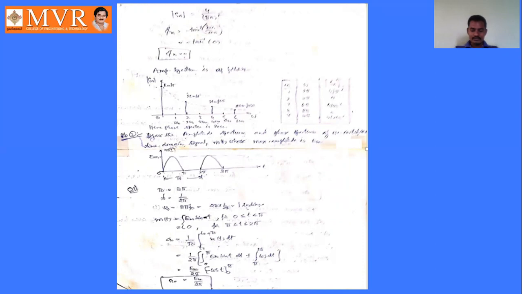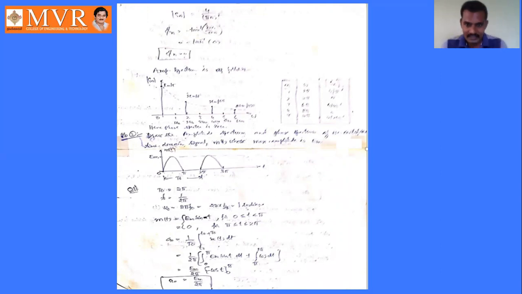Remember, if the given problem is an even function, then we have to calculate only a naught and an values, not the bn value. Because if you calculate the bn value also, we will get 0. So there is no need to calculate bn here, because it is an even function. Is it clear? So we have only an amplitude spectrum, not a phase spectrum. So this is about this problem.